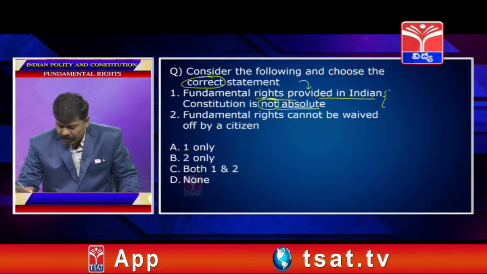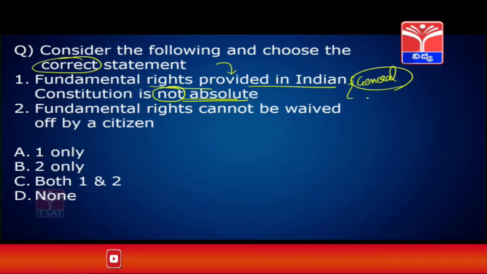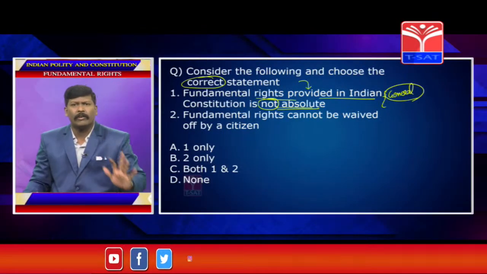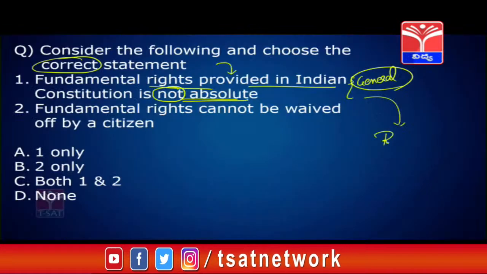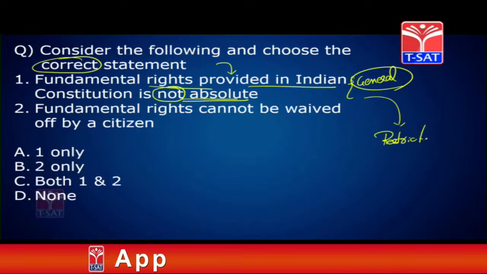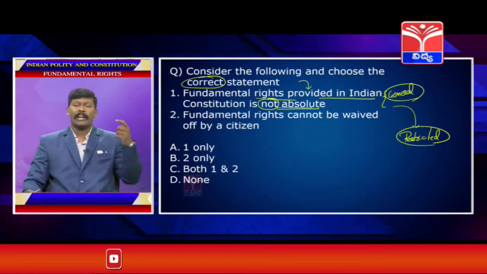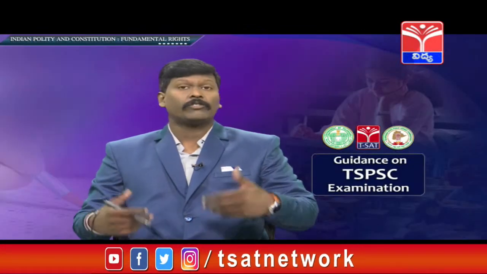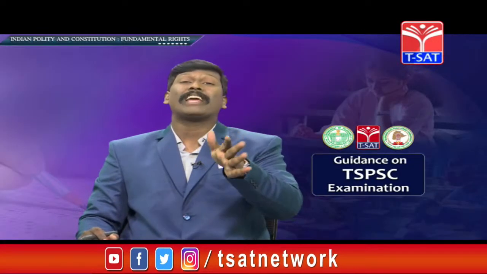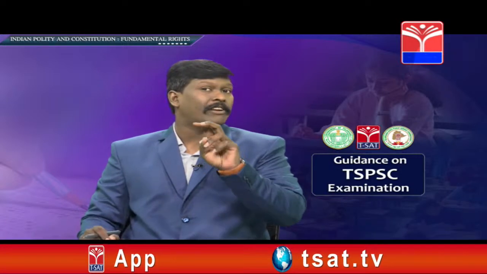This is a general statement. It says fundamental rights are not absolute. This is correct, because they can be restricted. Fundamental rights are not given completely. Article 14 says right to equality, but on the other hand there are reservations. Article 19 gives the right to speech and expression. You can speak anything but not against the country.